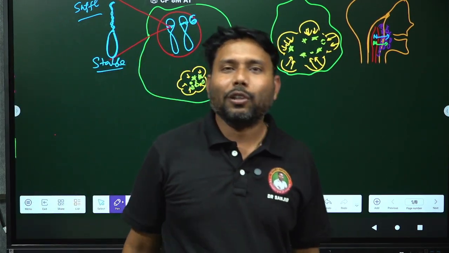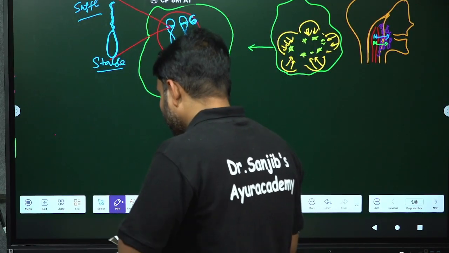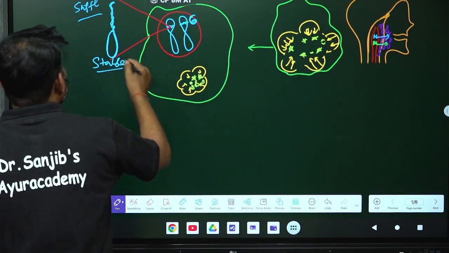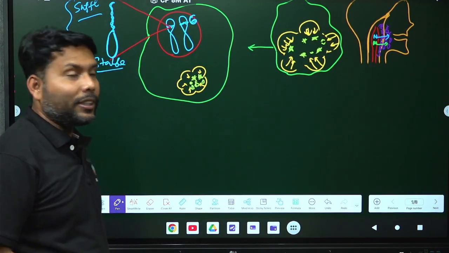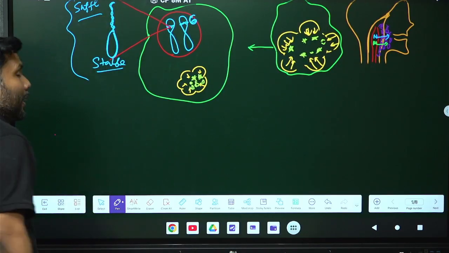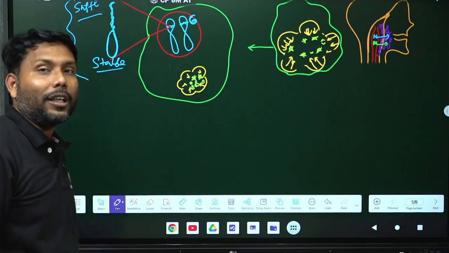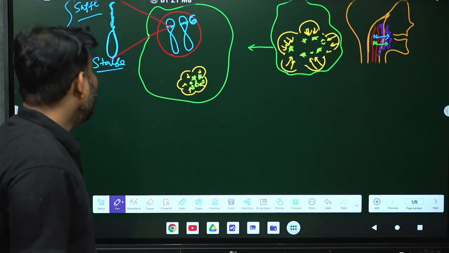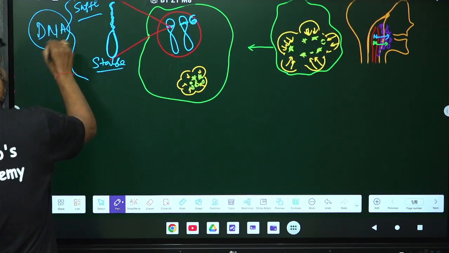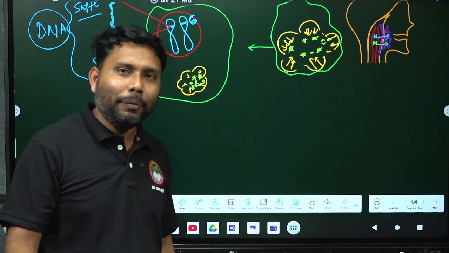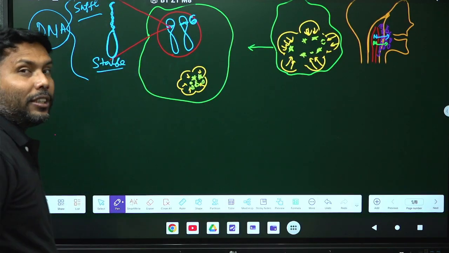So, again what is happening? What do we get from the suppling part and what do we get from the stable part? From the suppling part, and as you know, this is called as what? Obviously, genetic expression is there, and when genetic expression is there and this type of suppling parts we are getting, it is also important from entrance point of view. Which type of parts are there? One is suppling part, another is stable part. One is suppling, another is stable, and this part is your DNA. So obviously you know that from DNA which one is formed? RNA is formed.